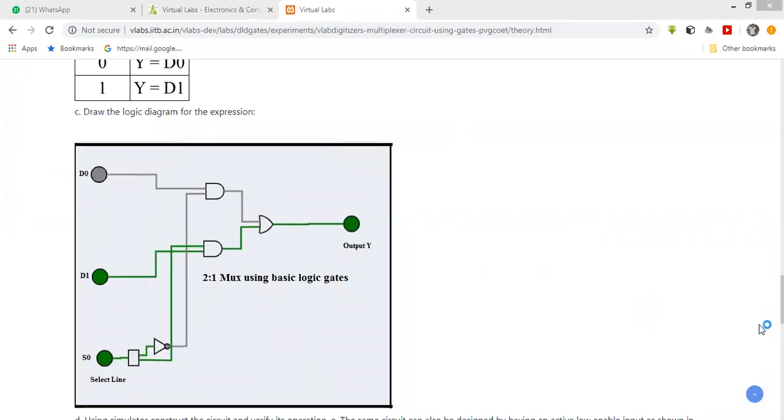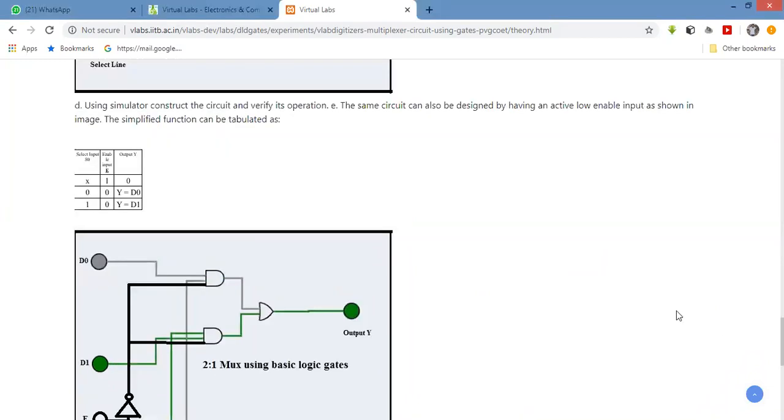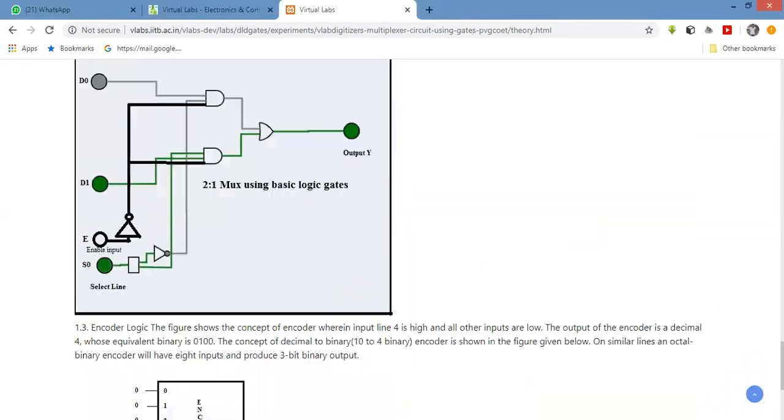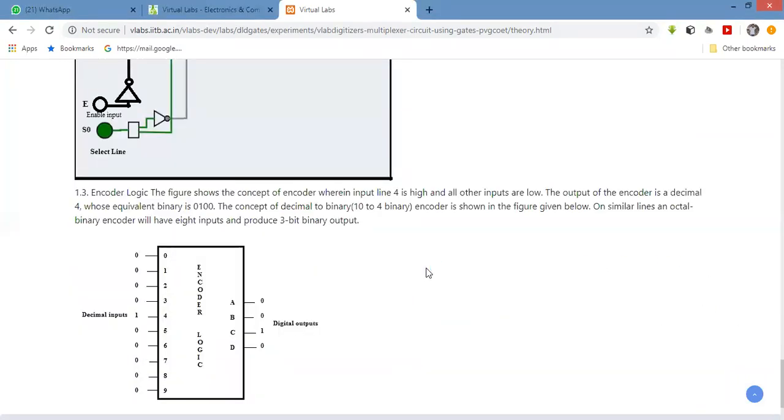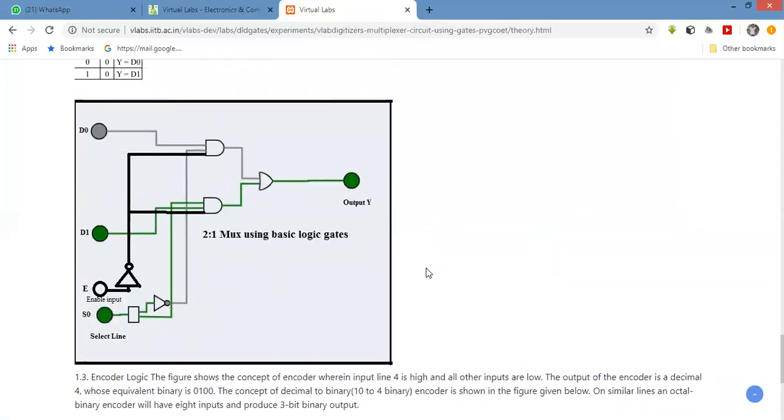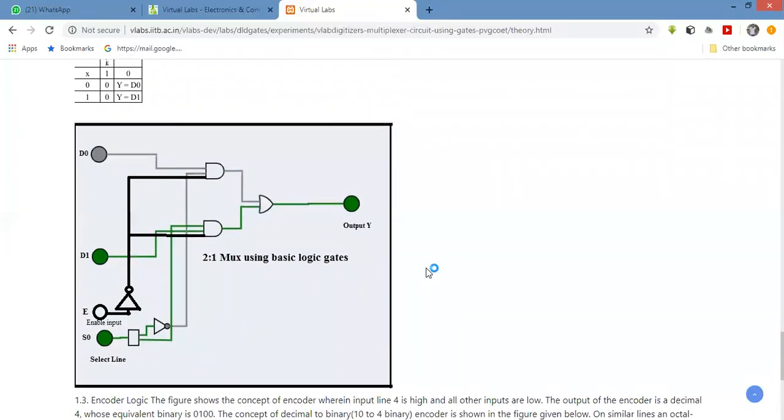There is an enable pin, enable or strobe, used in a multiplexer. Enable is an extra pin, or extra input, for enabling purposes. All of you know the enable and disable option. To start the operation of this circuit, there is an enable pin. It is used to start the operation.